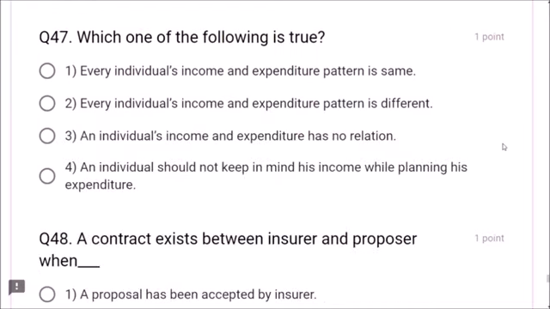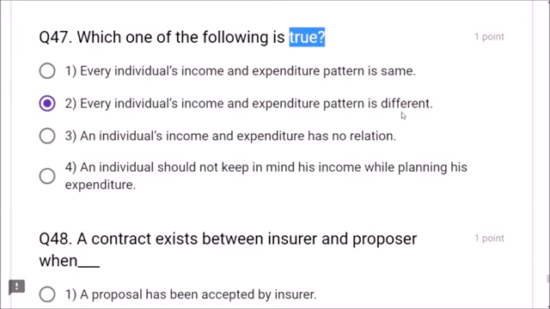Next, which one of the following is true? Every individual's income and expenditure pattern is the same? No. Every individual's income and expenditure pattern is different? Yes, friends, this statement is true. So every individual's income and expenditure pattern is different is correct, friends.